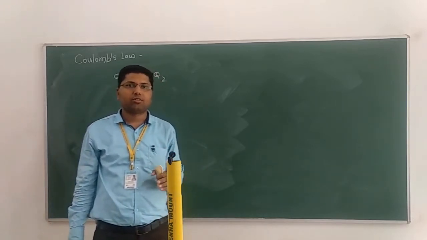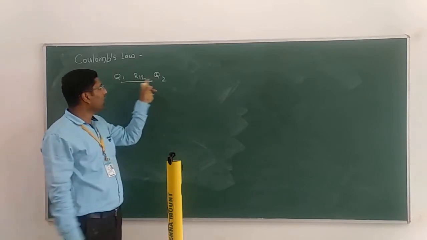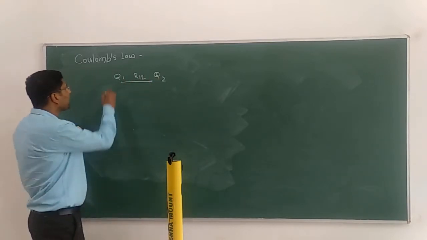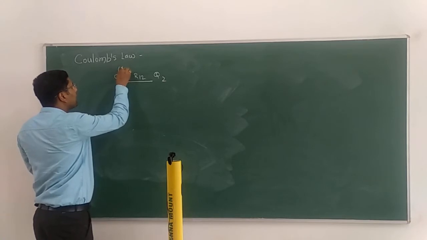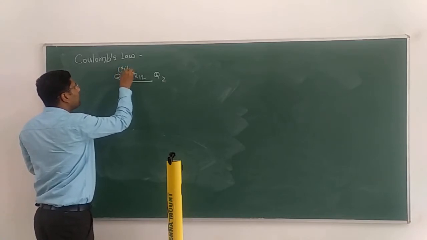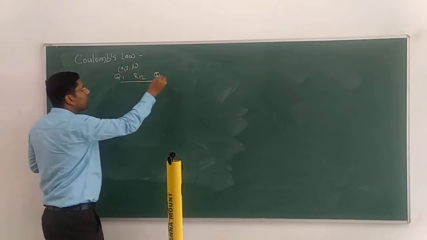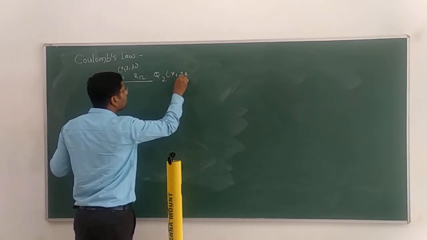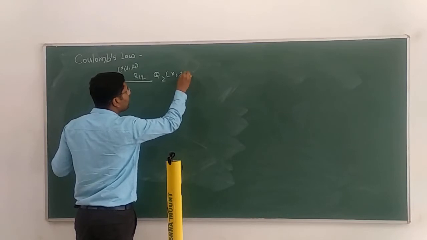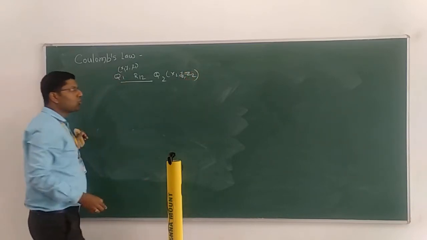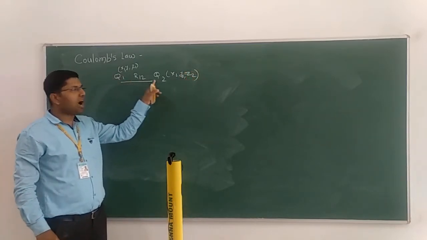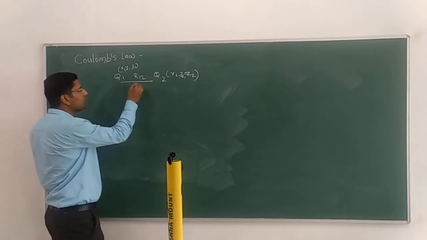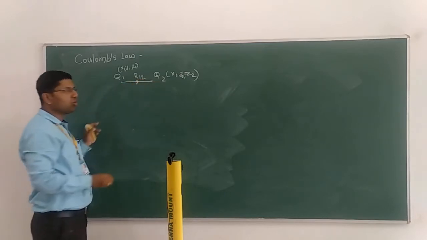In the last lecture we have calculated this. Suppose we have to calculate R12. Suppose they have given the values x1, y1 and z1, and here they have given x2, y2 and z2. R12 means it is moving from point 1 to 2.